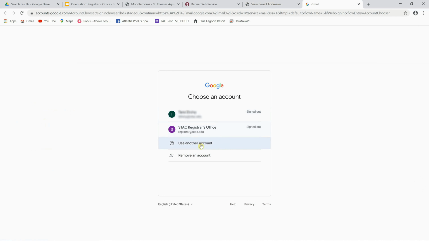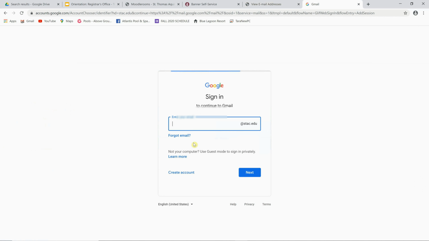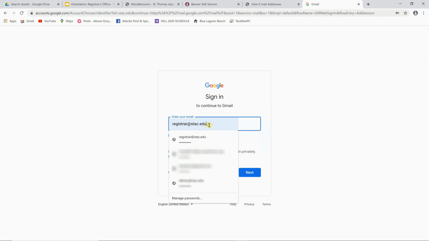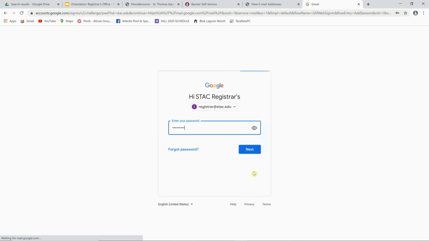You want to add the account, so you want to use another account. And then for our purposes today, I'm just going to be entering registrar@stac.edu. You want to make sure that you copy and paste. You do a Control-V. If you hit Control-V, that would actually copy and paste your email address from Banner SelfService. Then you want to select Next.